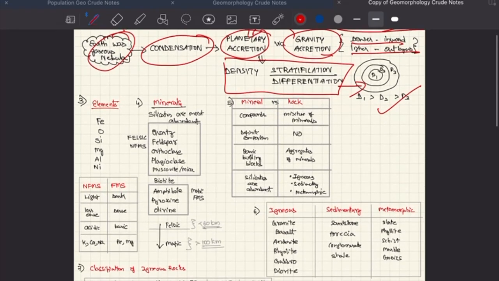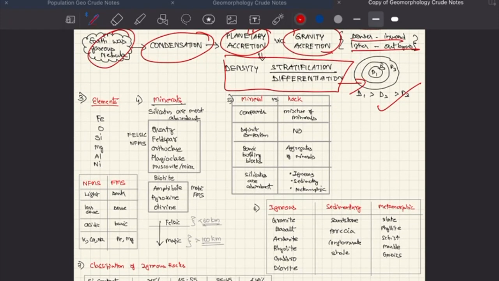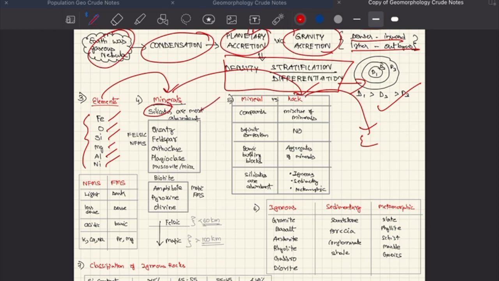So basically the earth is made up of elements which make up the minerals, which make up the rocks, which make up the earth. The most abundant elements are iron, oxygen, silicon, magnesium, aluminum, and nickel. And the silicate minerals are most abundant. There are other minerals also. The important silicates are quartz, feldspar, orthoclase, plagioclase, muscovite, biotite, amphibole, pyroxene, and olivine.